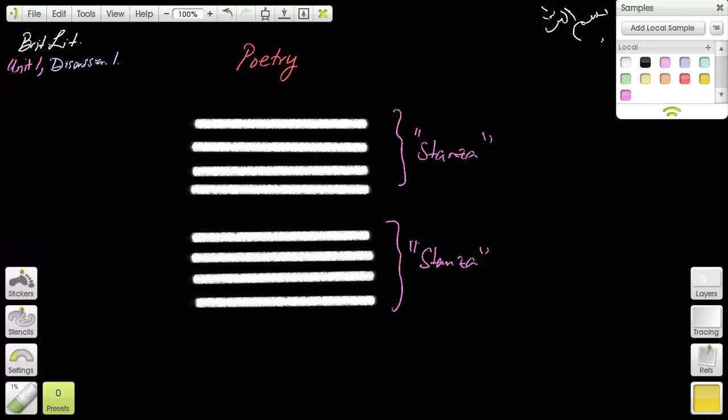Now, one of the elements of poetry is repetition. Repetition is used as a rhetorical device, as an idea that repeats, or words that repeat for structure or for sound. If in the poetry a whole line repeats, like in the end, like this, so this whole line is being repeated over here. So these two lines are exactly the same, and at the end of these stanzas, this is called a refrain. So this whole line that is repeated, that's called a refrain.